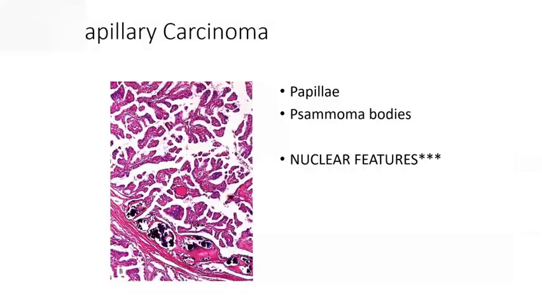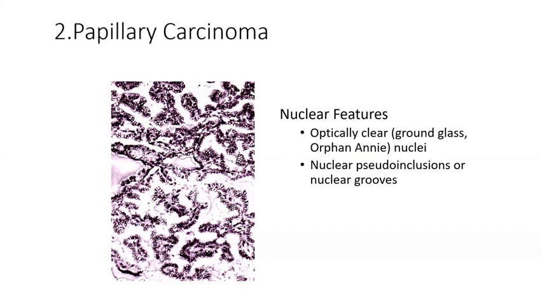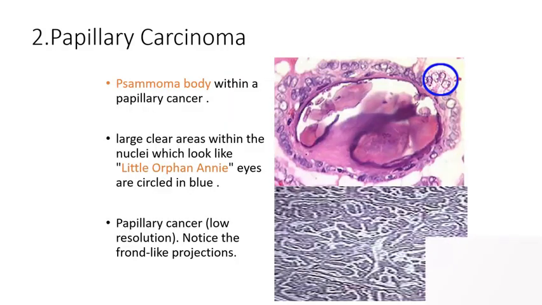So this is papillary carcinoma, the most important one. In the conventional type, you are going to see true papillae. A central fibrovascular core will be present, lined by pleomorphic papillary columnar cells. One more thing, as I told you previously, any papillary tumor can show dystrophic calcification. Again, here you can see some psammoma bodies. Next will be the nuclear features. Nuclear features will be either optically clear nuclei or Orphan Annie nuclei. I'll show you a picture. So this is an Orphan Annie nucleus.